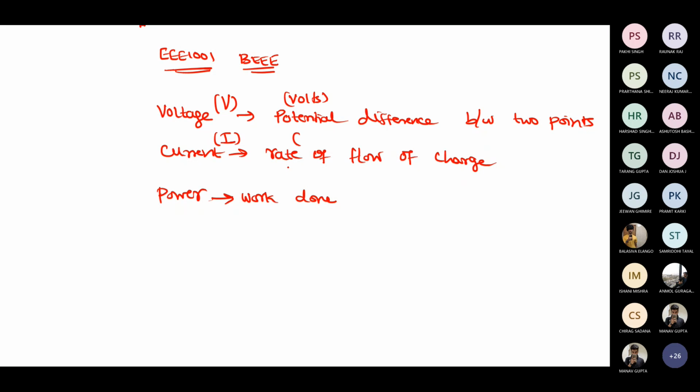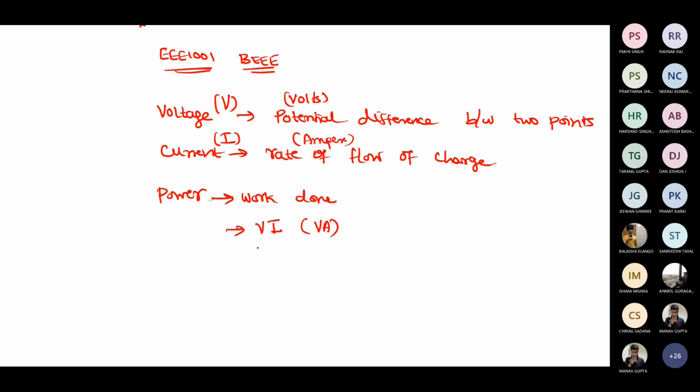What's the unit of current, students? Ampere. So we are going to use A there. Power, like it's work done. It's a product of V into I. So what is the unit of power? Watt. Volt ampere. Actually, volt ampere.